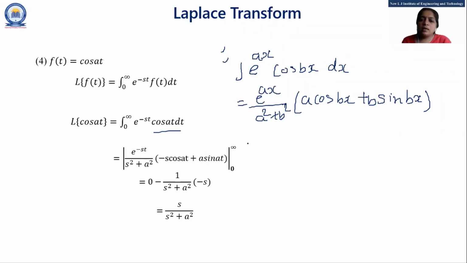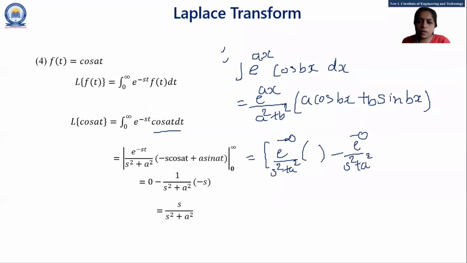Again, we apply the upper limit first, and e raised to minus infinity is there. So e raised to minus infinity is 0. So our first term in this case is again 0. Minus, after applying lower limit, e raised to minus 0, that is 1 upon s square plus a square. Here cos 0 is 1. So minus s is there, plus sin 0 is 0. Okay. So after simplification, here first term is 0. E raised to minus 0 is 1. So this minus minus is plus, and our final answer is s upon s square plus a square.